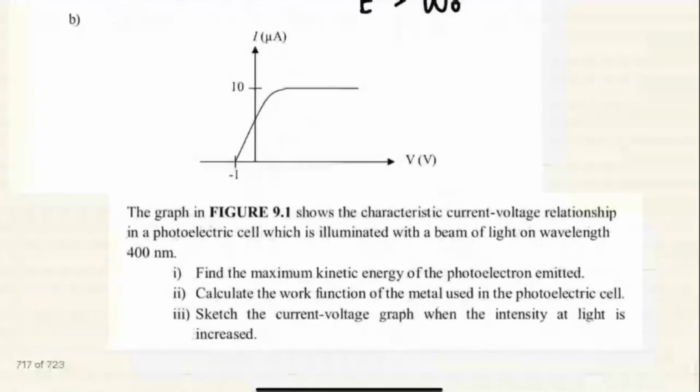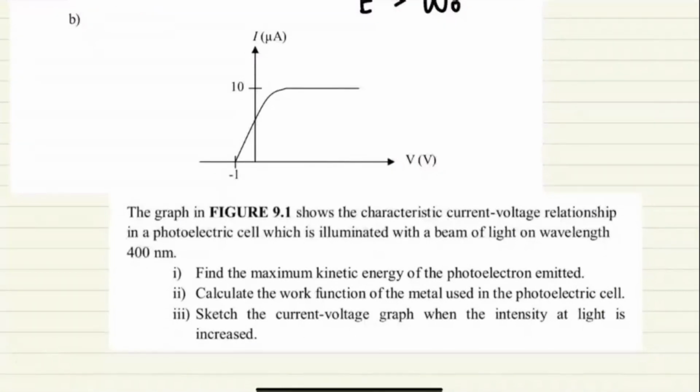Okay, the graph of figure 9.1 shows the characteristic current voltage relationship. Okay, so remember this one is photoelectric current yang I tu.